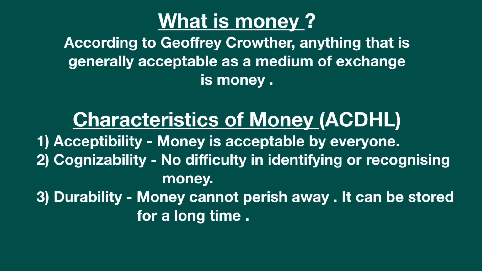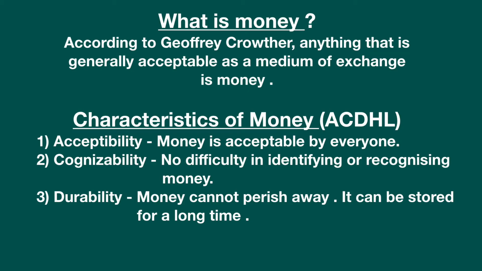So now let's learn the fifth stage of the evolution of money. According to Geoffrey Crowther, anything that is generally acceptable as a medium of exchange is money. So the thing with which we can exchange things, that is called money. Now it has many characteristics. Before learning the characteristics, since there are many points, just remember the 5 points, the shortcut, so that it will be easy for you to remember.